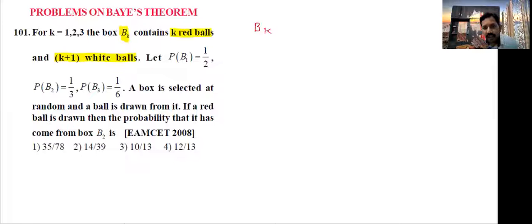How many red color? k balls. White, how many? k plus 1. But what is k? The k value is already given: 1, 2, 3. So that means box 1, box 2, box 3.